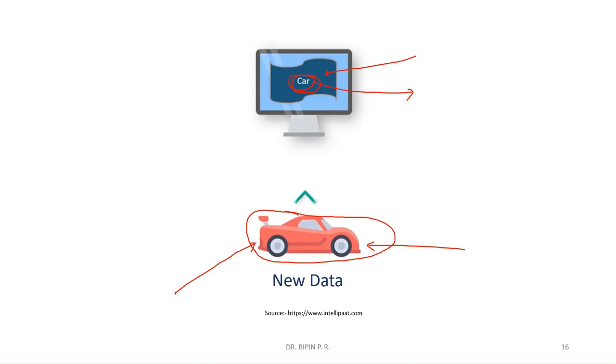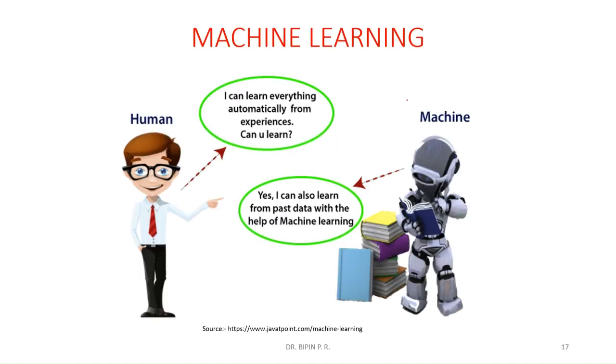Now, this is the process that is happening inside machine learning. I think this illustration is enough to give you an idea of what machine learning is. Now we will go more into machine learning. Here is an illustration once again.